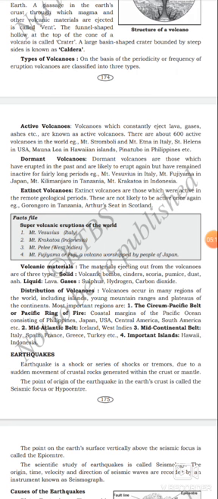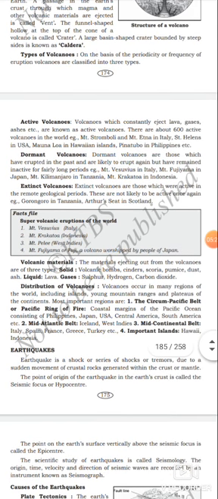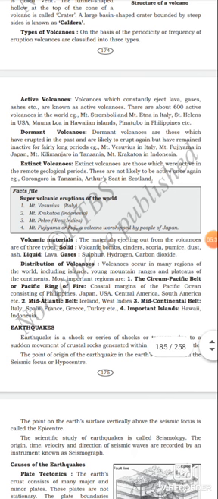Examples: Mount Vesuvius in Italy, Mount Fujiyama in Japan, Mount Kilimanjaro in Tanzania, Krakatoa in Indonesia.